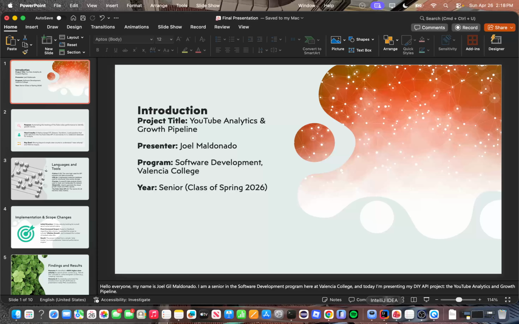So the language I used was Python. This is the core language to request the data from the API. I stored it in a lightweight relational database called SQL. And I used Pandas. This is my first time using Pandas. It's extremely powerful. It's a library that you can use to transform and extract data.